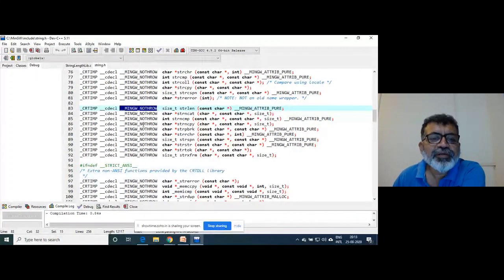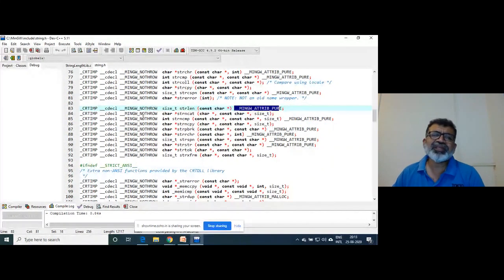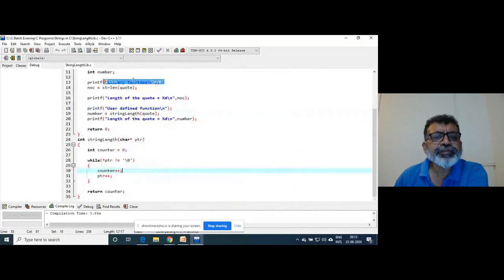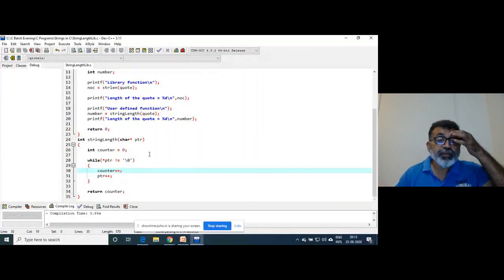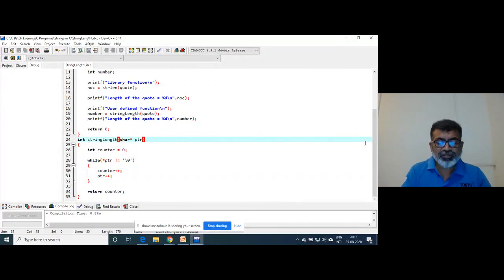I opened that MinGW compiler. And this is a calling convention I told you. This I do not know, this is also something they have added. Each of these compilers has got its own style, right? So we can also do this. This is a good programming practice.